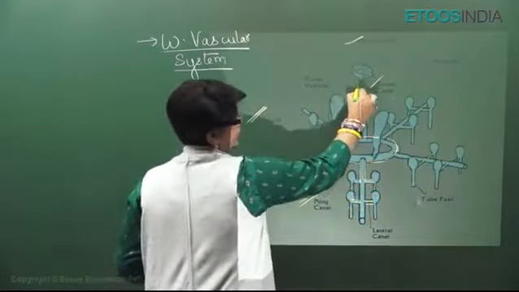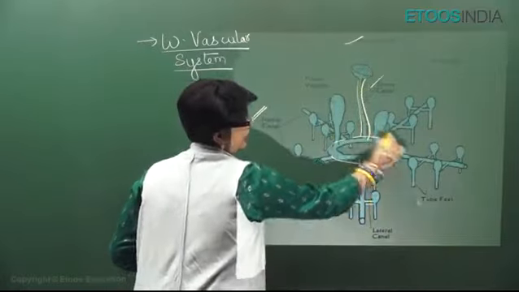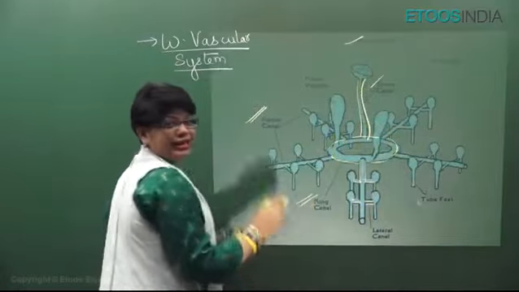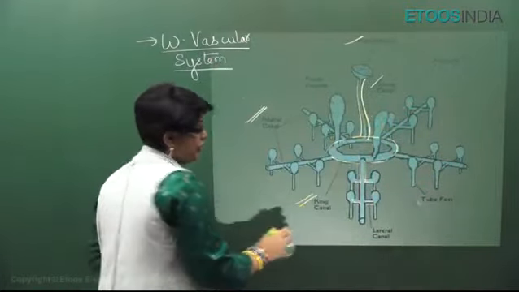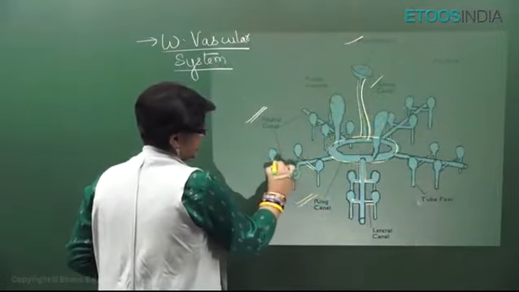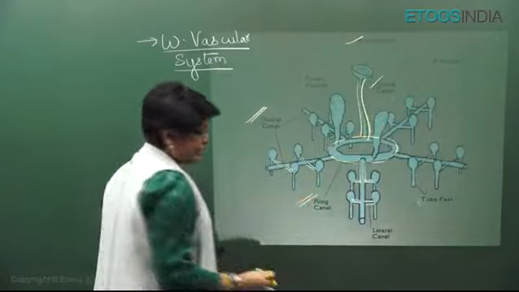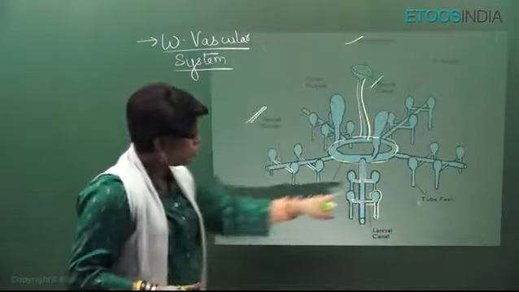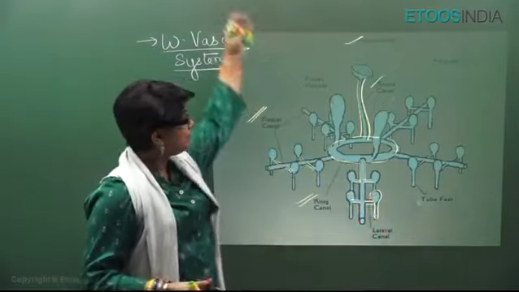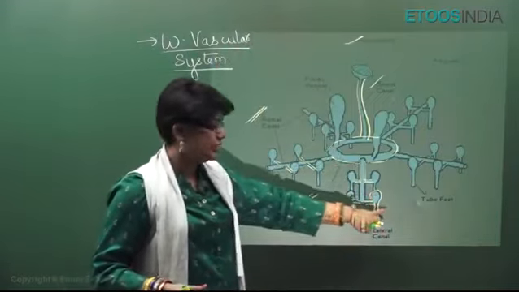So the madreporite is connected to the stone canal which divides into the ring canal. The ring canal divides into 5 radial canals. Radial canals divide into many lateral canals, and each lateral canal ends in this structure. This is the tube feet. The swollen part is the ampulla. So what happens when the water goes inside? It creates a pressure here.